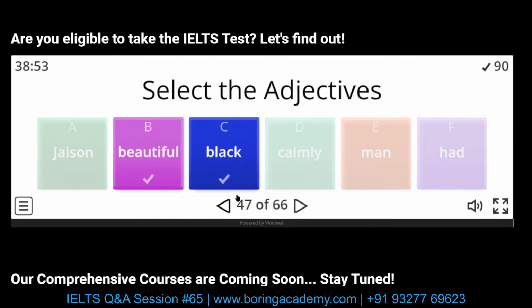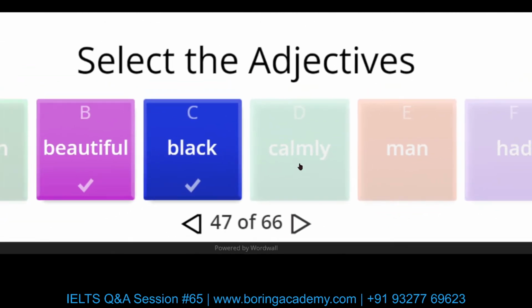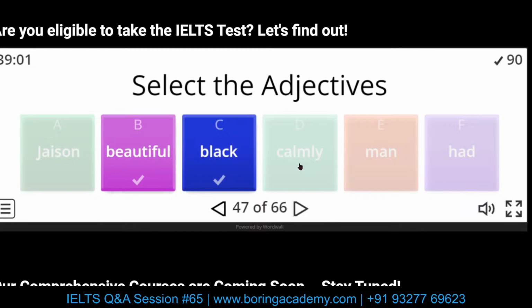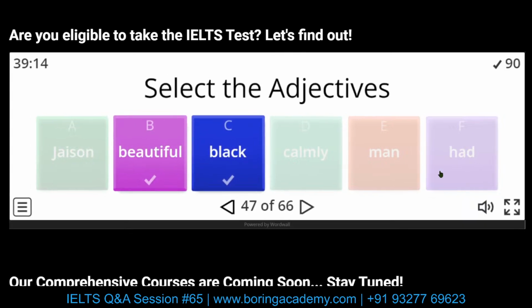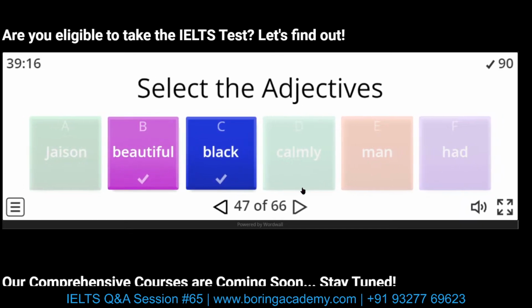Let's understand calmly as well. He is talking calmly. Adverbs modify the verb, so we are modifying the verb talking. The rest are neither adjectives nor adverbs. Jaison is a proper noun. Man is a common noun. Had is the main verb of the perfect tense in the past form. Next one.